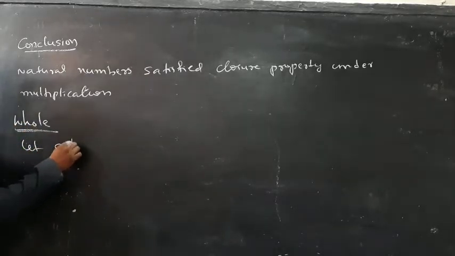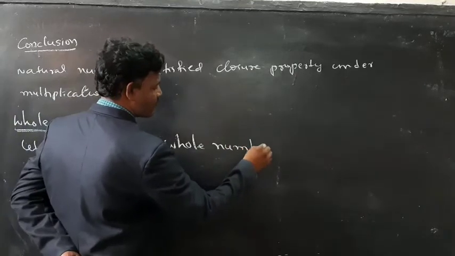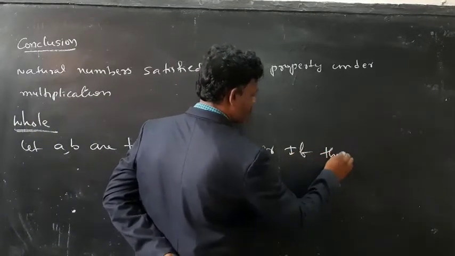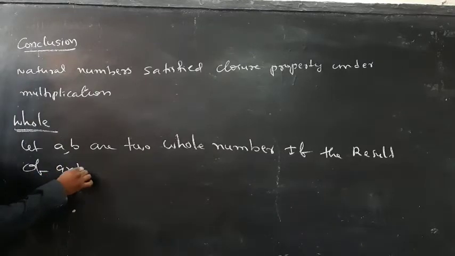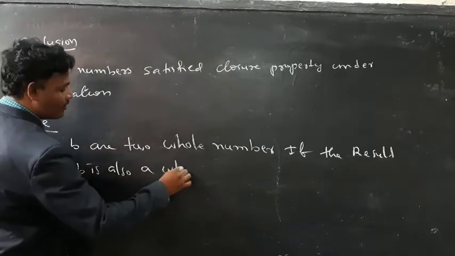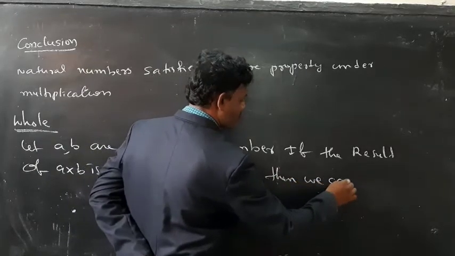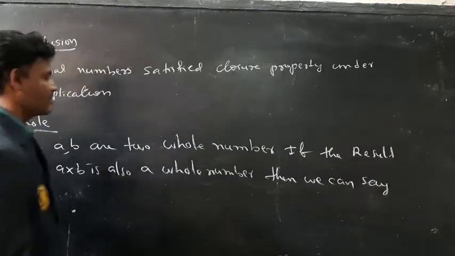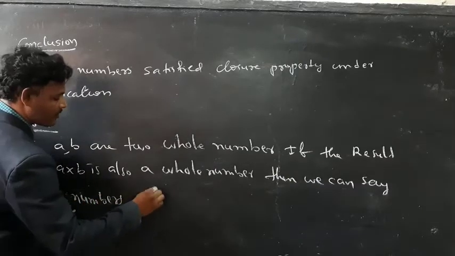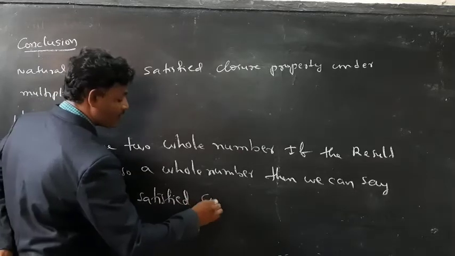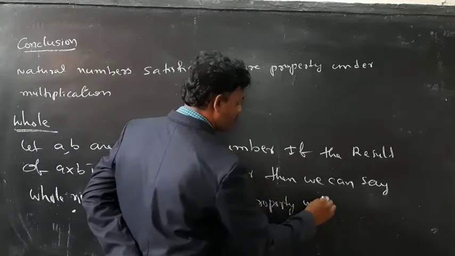Let a, b be two whole numbers. If the result of a into b is also a whole number, then we can say whole numbers satisfied closure property under multiplication.